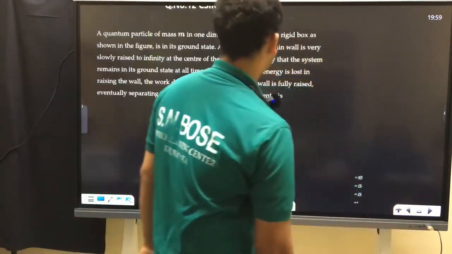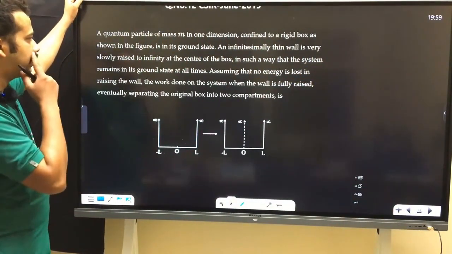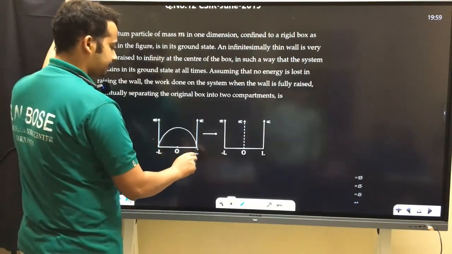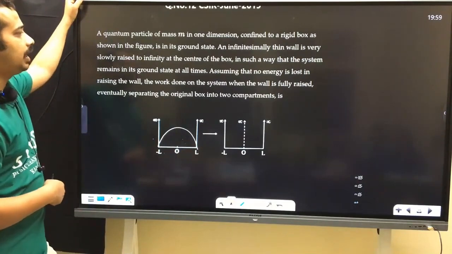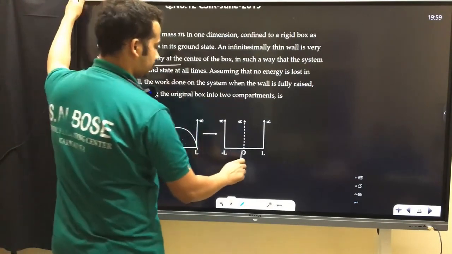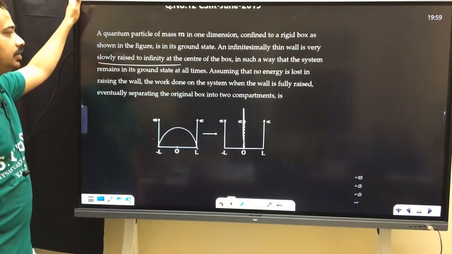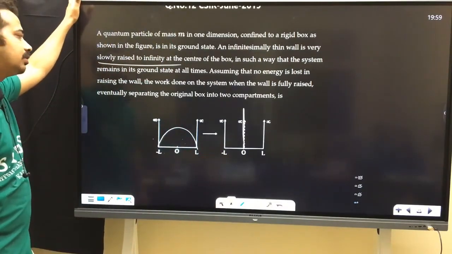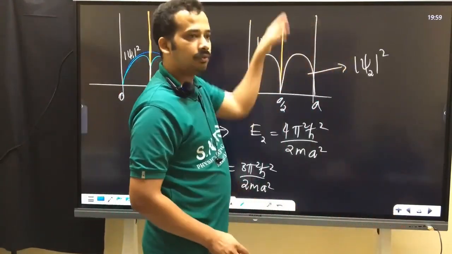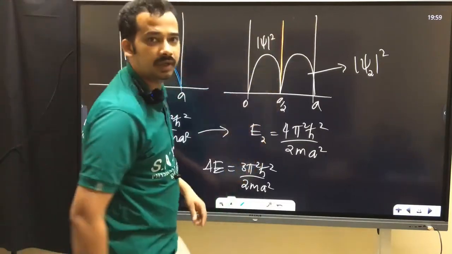So just try to answer this question. A quantum particle of mass m in one dimension, confined to a rigid box as shown in the figure, is in its ground state earlier. He has taken minus L to plus L. An infinitesimally thin wall is very slowly raised to infinity at the center of the box, in such a way that the system remains in its ground state at all times. Once you raise the infinite wall, this is the ground state of the new system. You can't have this kind of state after you raise the wall.